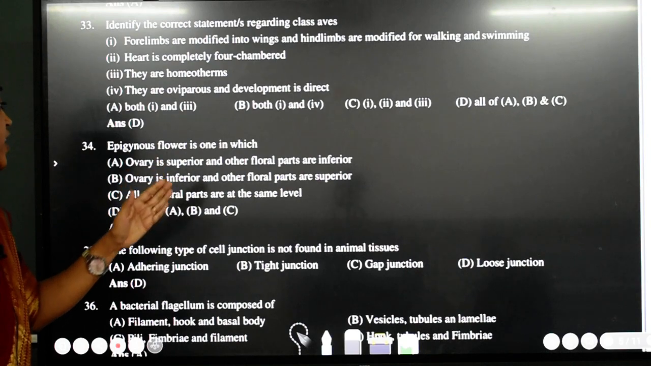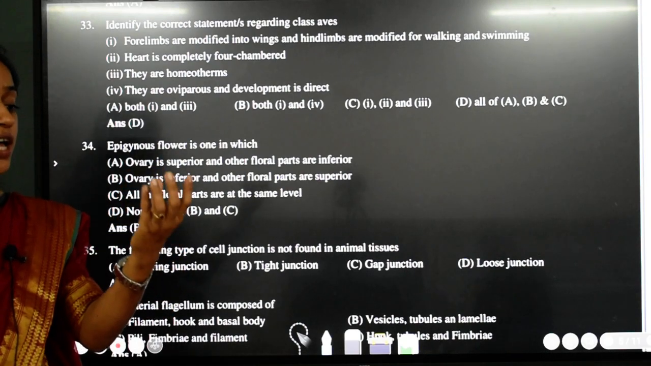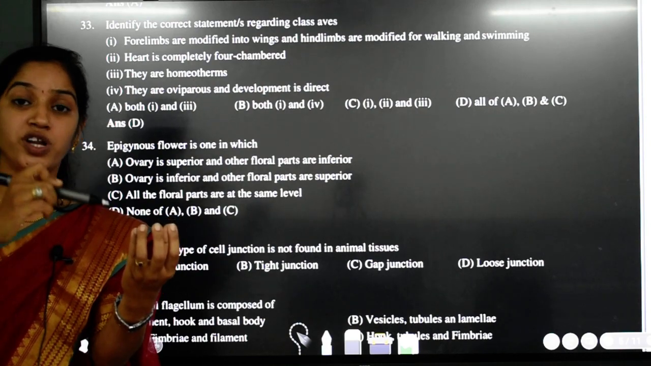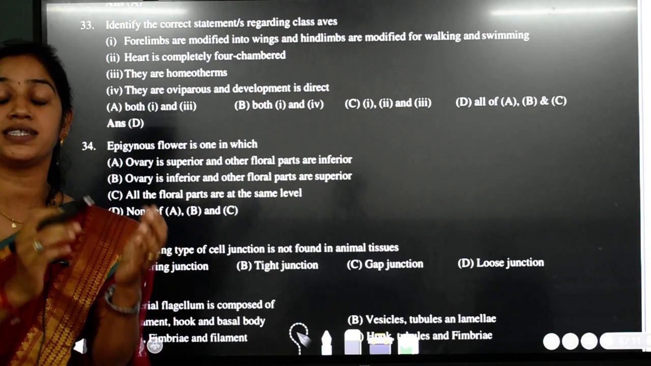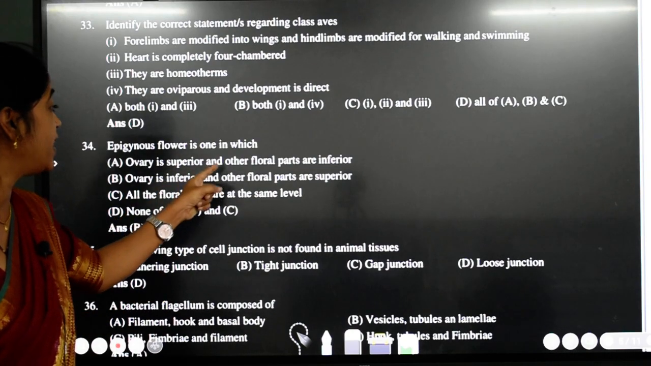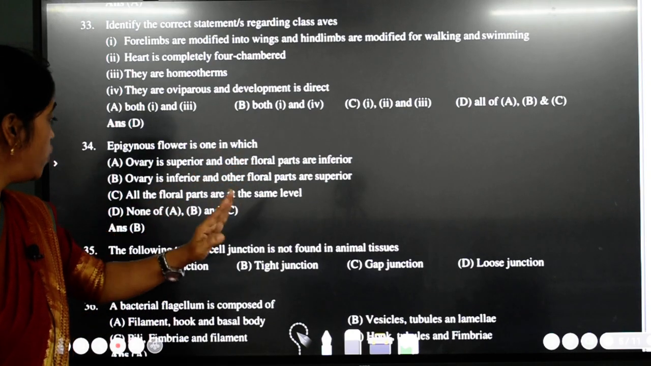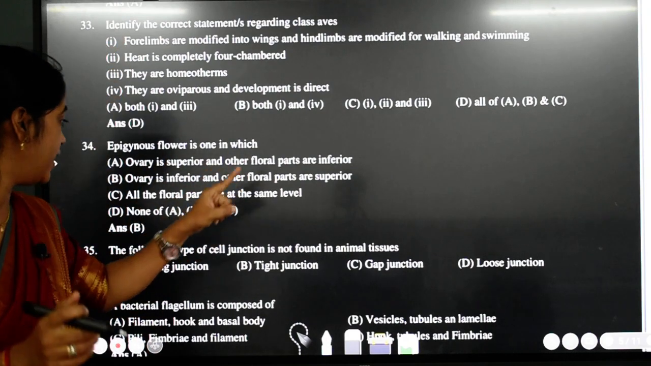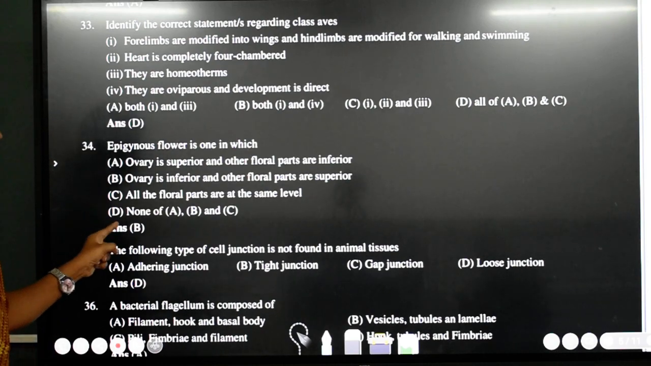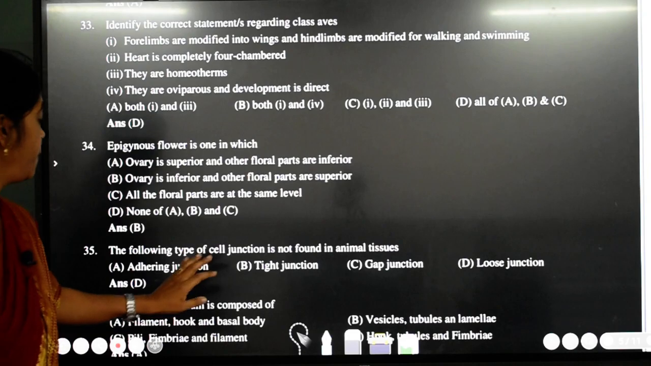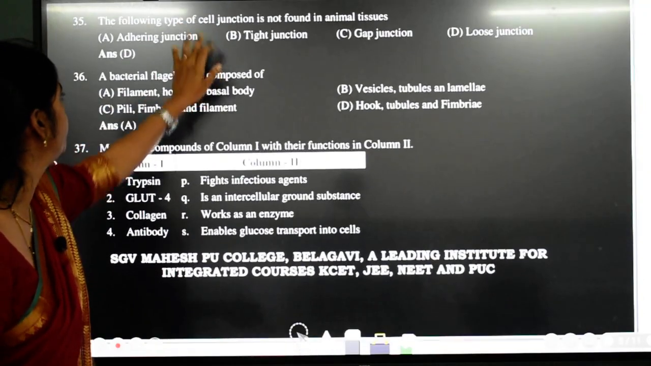34th question. Epigynous flower is one in which? See students, when the ovary is at the base and the other whorls come at the top, that is what is called epigynous. In this case, the ovary will be inferior. So check with this. Ovary is superior and the other floral parts are inferior. No. Ovary is inferior and the other floral parts are superior. Correct. So the answer for this question is B. Okay, don't even look at the other options. The answer is B.